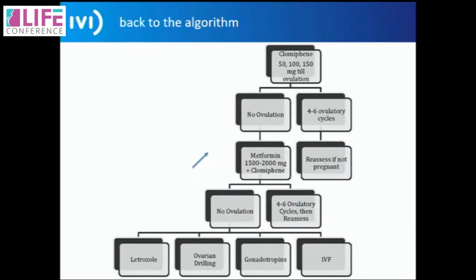Back to the algorithm, therefore. So you give Clomiphene, maybe 50, doesn't work, you move to 100. More than 150 doesn't work. If there's still no result, then you add metformin to it. The standard dose would be 1500 to 2000, 2500 mg. And along with that, if you are ovulating, you try for 4 to 6 cycles. If it doesn't work out in 4 to 6 cycles, then you have to move to the other aspects, whether it's ovarian drilling or gonadotropins or IVF.